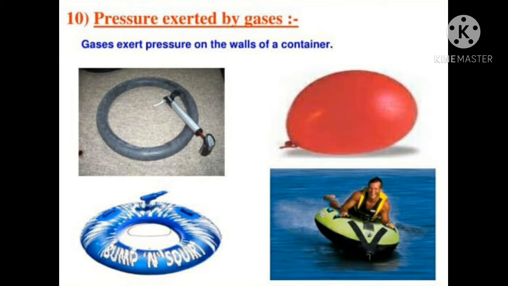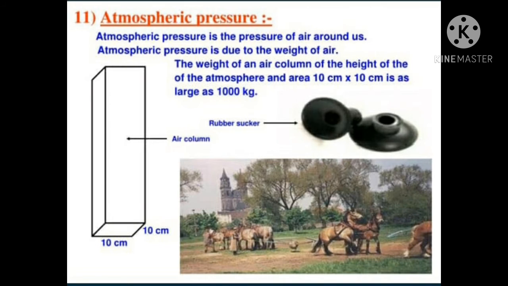Pressure exerted by gases. Gases exert pressure on the walls of a container. Children, in the given pictures, in all these devices, balloon, rubber tube, swimming tube, etc., air is filled, which exerts pressure and gives them a proper shape. Atmospheric pressure is the pressure of air around us. Atmospheric pressure is due to the weight of air.